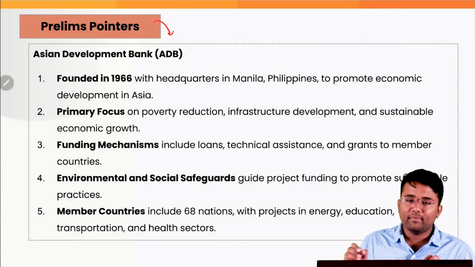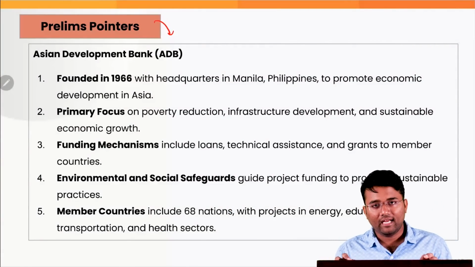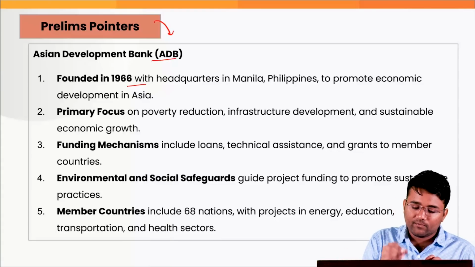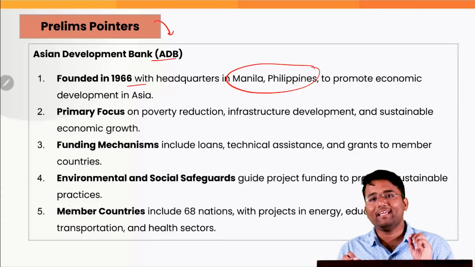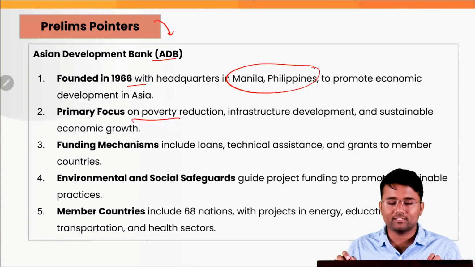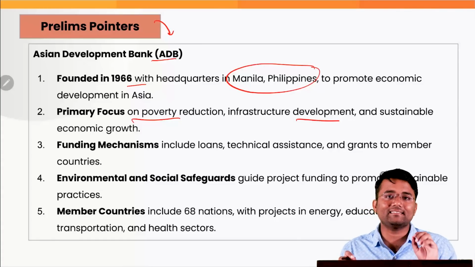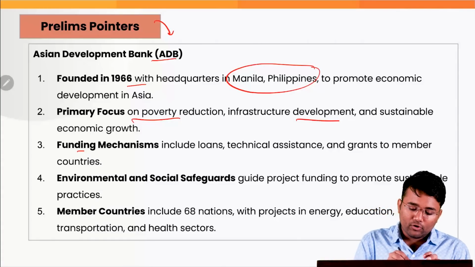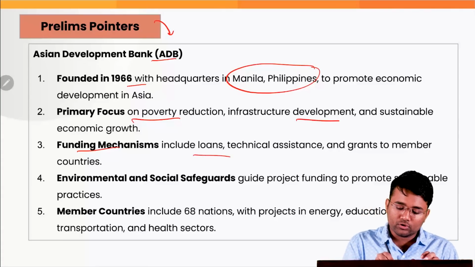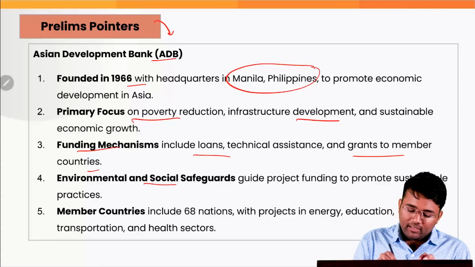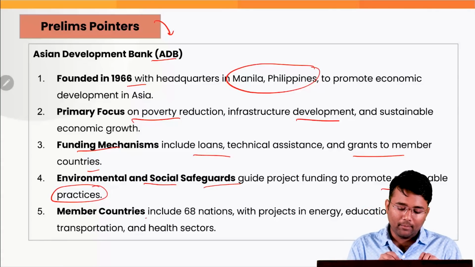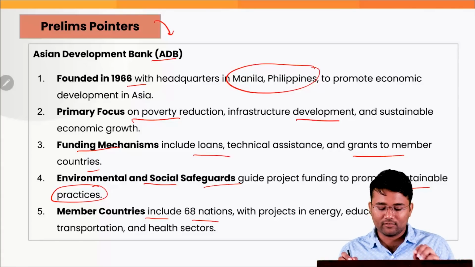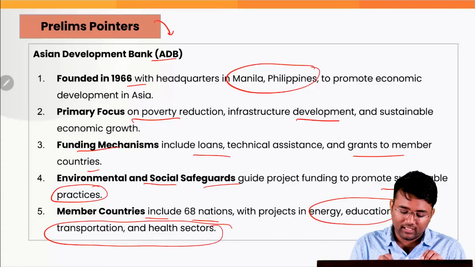Now let's look into some basic details about ADB, World Bank as well as the FAO. This ADB was founded in 1966 and headquartered in Manila, Philippines to promote the economic development in Asia. The primary focus is on poverty reduction, infrastructure development and sustainable economic growth. If we talk about the funding mechanism of ADB, it includes loans, technical assistance as well as grants to the member countries. Environmental and social safeguards guide project funding to promote the sustainable practices. Also, the member countries include 68 nations with projects in energy, education, transportation and health sector.